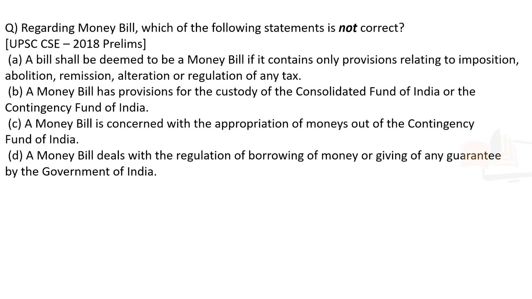So now let us see the next question. This next question was asked in the year 2018 prelims. Now, why this is very important is, see, they have asked not correct. So, as I have been saying, identifying which is correct and which is not correct is very important. If you think that they have asked from the correct perspective, then you might go wrong in your elimination itself. Okay. So, finding out if they are asking correct or incorrect in the question is very important.